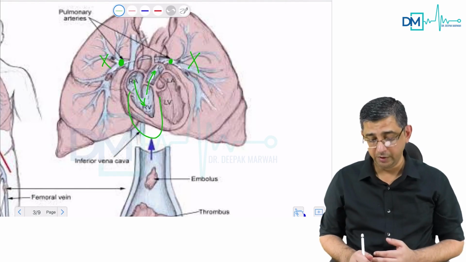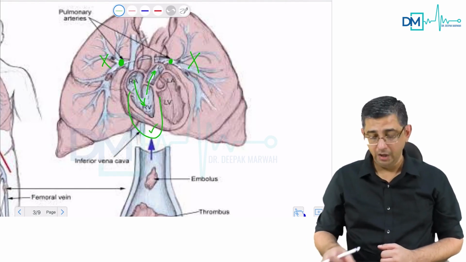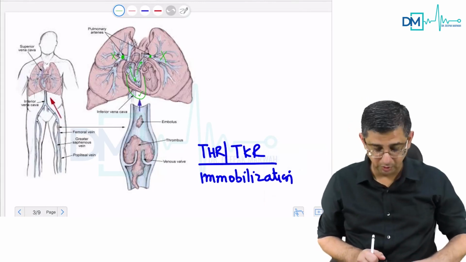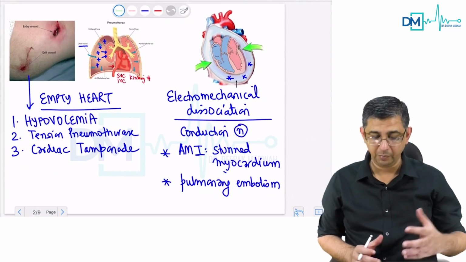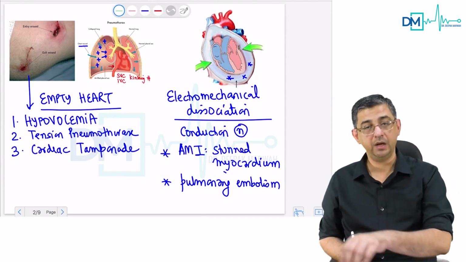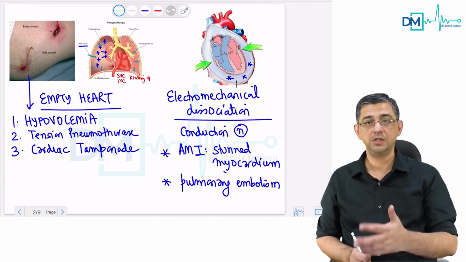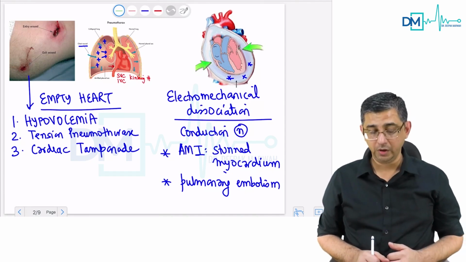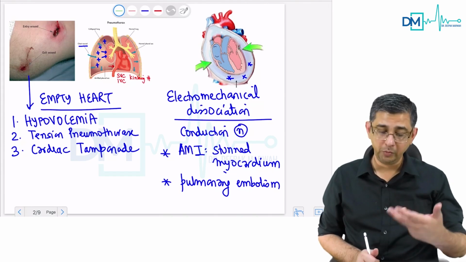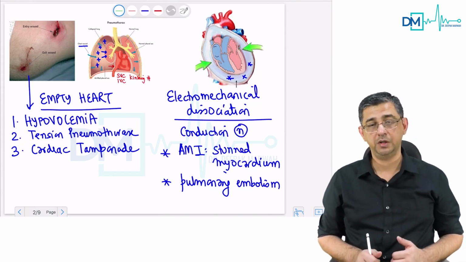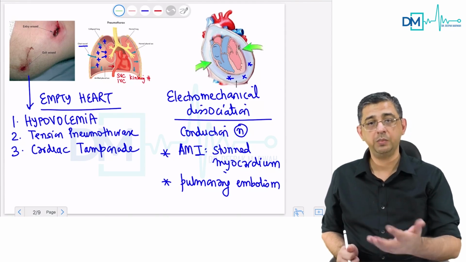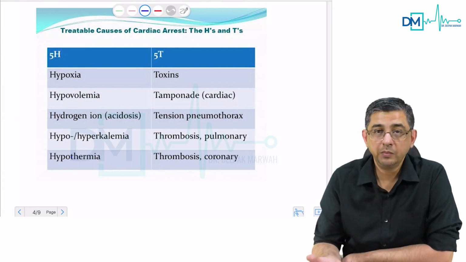So echocardiography will definitely tell you about a failed right ventricle of the patient, and in the setting of pregnancy and orthopedic implant surgery, this massive pulmonary embolism, as I showed in the previous slide before you, could be responsible for development of a pulseless electrical activity in the patient. So if you just get the words empty heart and electromechanical dissociation in your mind when you are doing CPR in a patient during ACLS protocol, you can definitely try and mentally visualize that either the problem is with the filling of blood in the heart, or it could be pneumothorax, or it could be pump failure in a patient. So hypoxia is the reason on the right hand side why a person would be having a pulseless and a BP-less state.